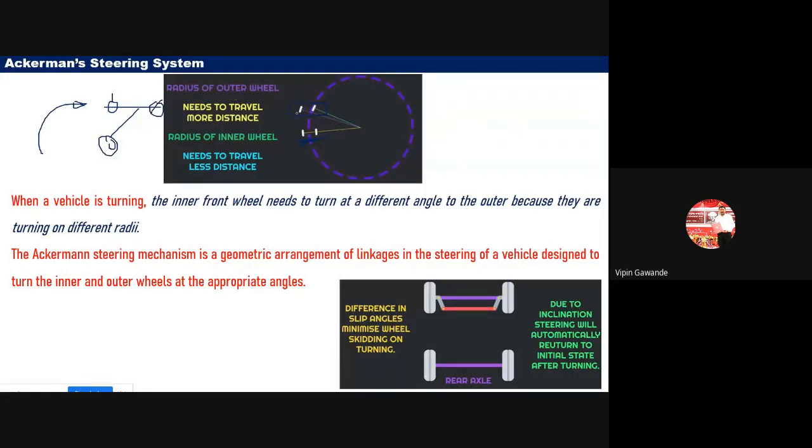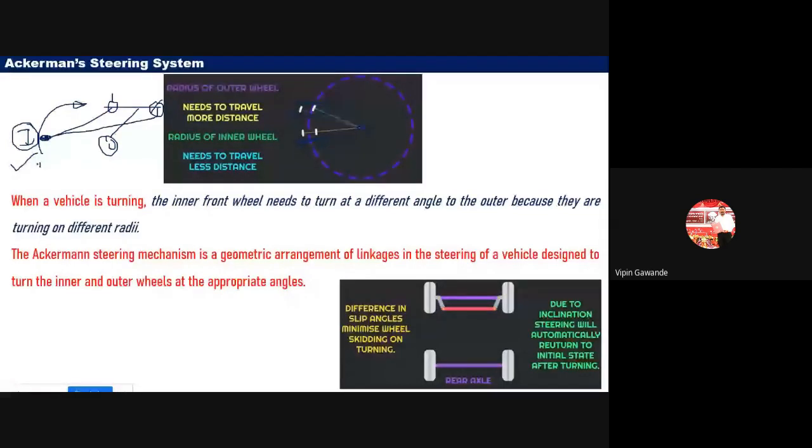So when we are taking the turn on the curved road, the wheels turn at different angles. These angles must be maintained so that the lines of projection coming from these two wheels meet at the same point. That means the projections coming from these two wheels must come to a single point, and we call that point the instantaneous center. You remember this name. This is very important: instantaneous center.